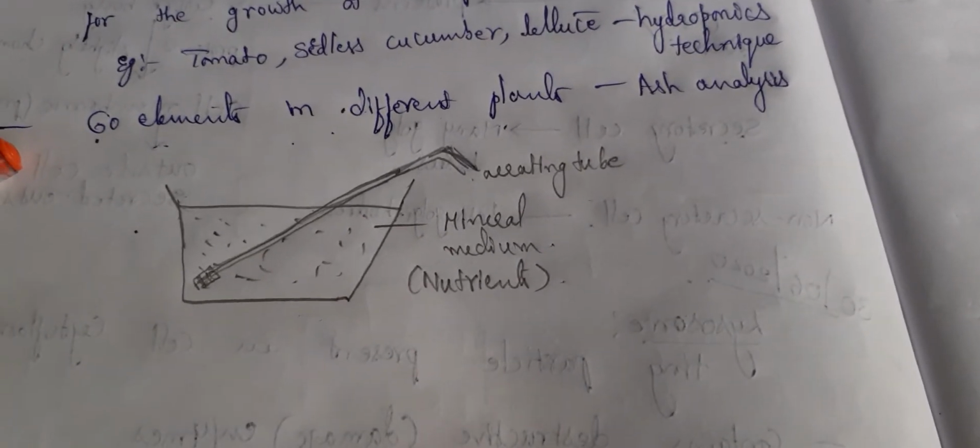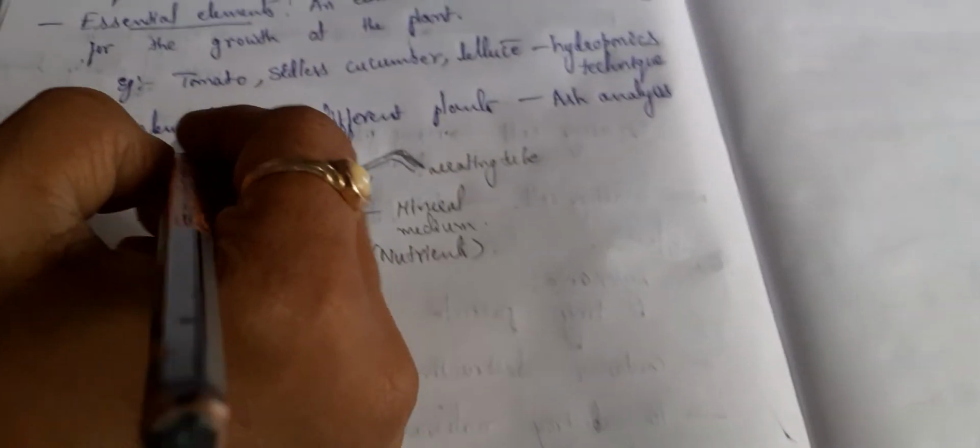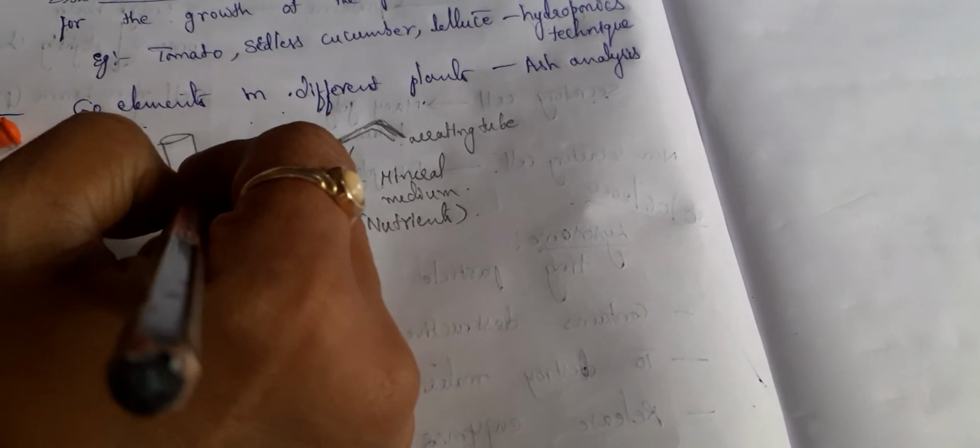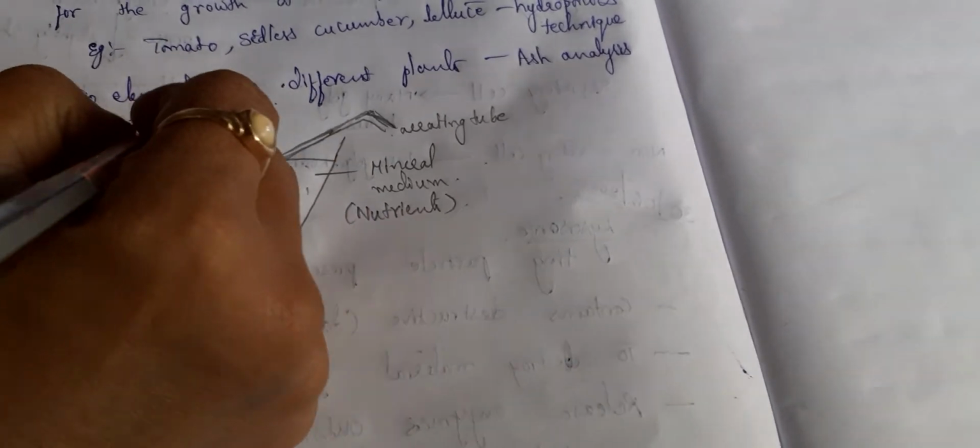And what you are doing? You are having a funnel to add the nutrients. So you are keeping on adding the nutrients. This is the funnel. Funnel for adding the nutrients.